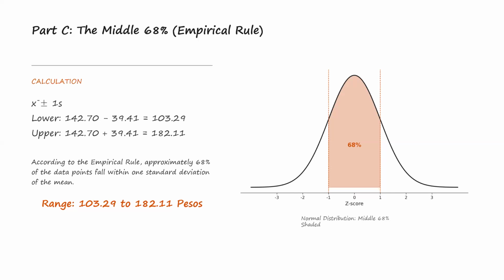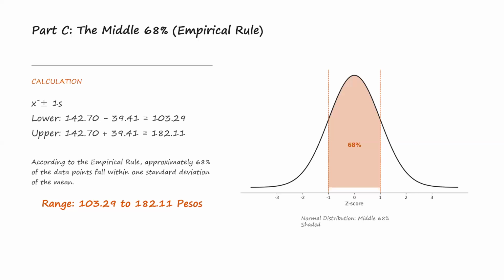In our study, we focused on the middle 68%, which means we use one standard deviation above and below the mean. The mean or average allowance is 142.70 pesos, while the standard deviation is 39.42 pesos. To find the lower bound, we subtract the standard deviation from the mean. So 142.70 minus 39.41 equals 103.29 pesos. Next, to find the upper bound, we add the standard deviation to the mean. 142.70 plus 39.41 equals 182.11 pesos.